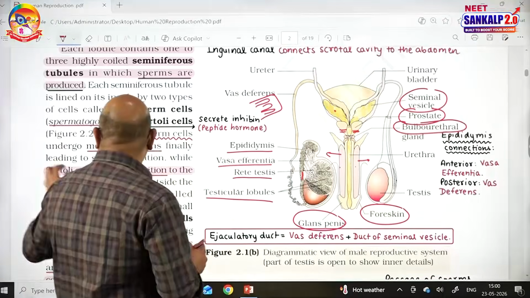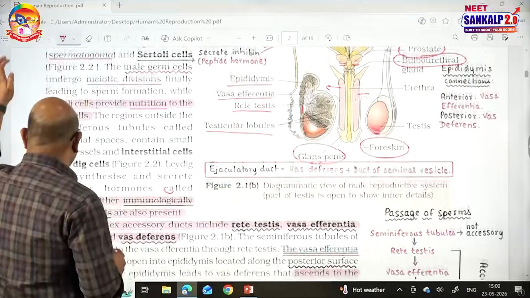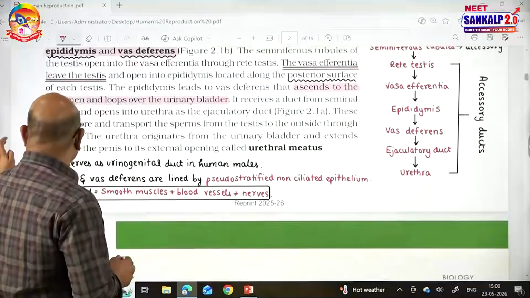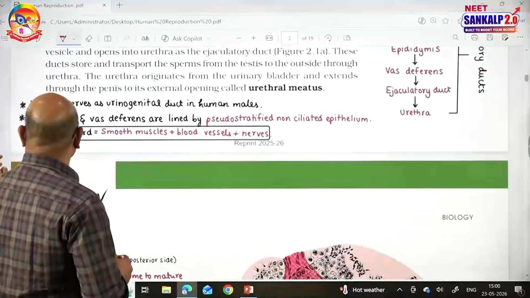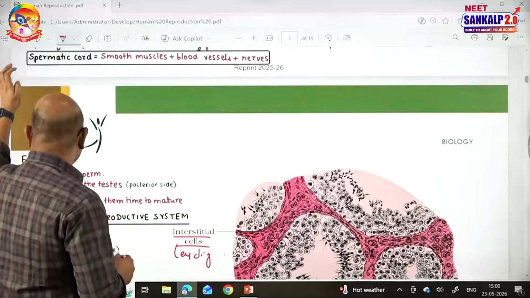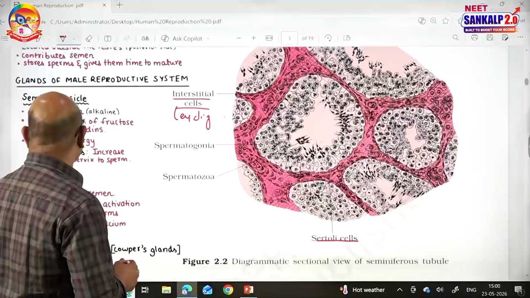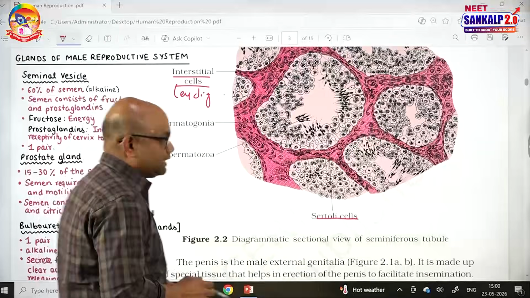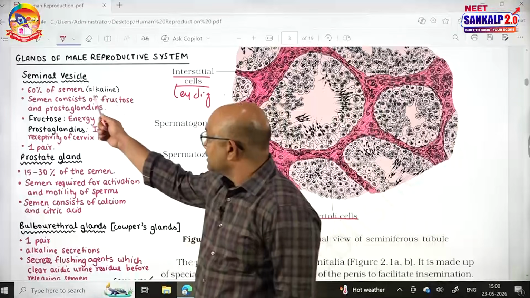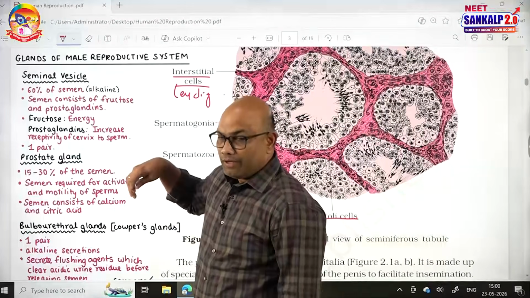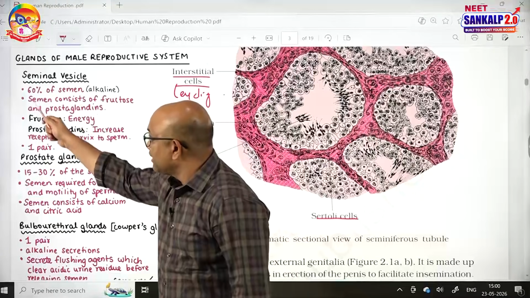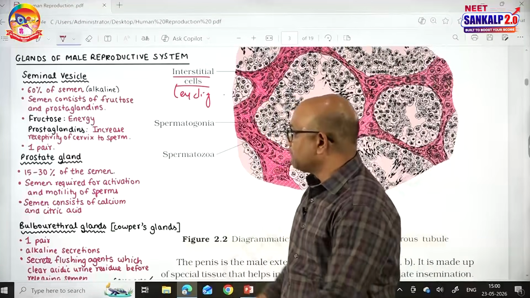So now let's talk about the accessory glands of the male reproductive system. I said there are three types of accessory glands: a pair of seminal vesicles, one prostate gland, and a pair of bulbourethral glands. See this. The seminal vesicles secrete a fluid which is alkaline in nature. It contributes 60% of the semen. That is point number 1.